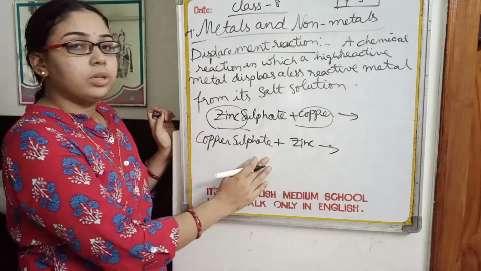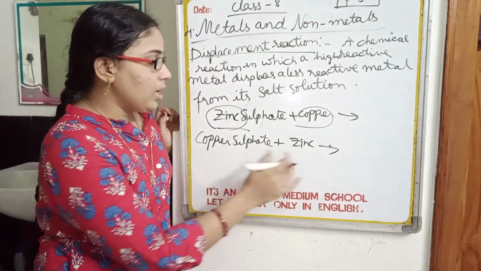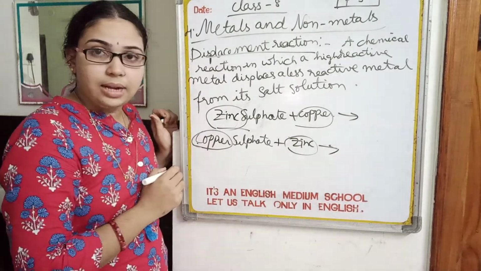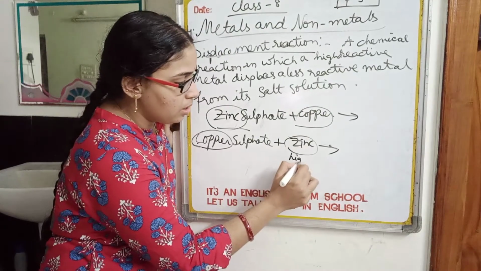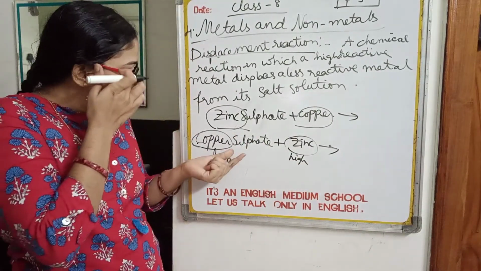First, let us discuss this. See, copper sulfate and zinc. When compared to zinc, copper is less reactive. So what happens? This highly reactive metal displaces this less reactive metal from its salt solution.